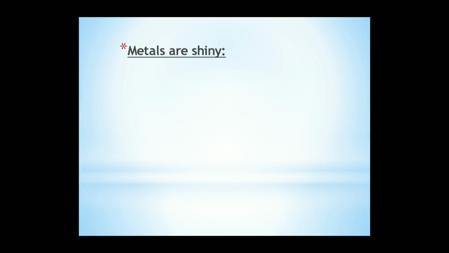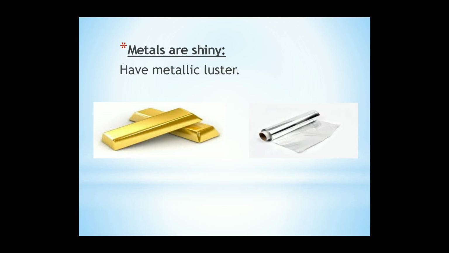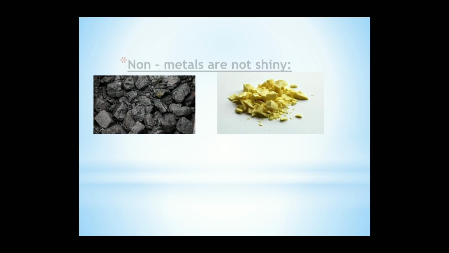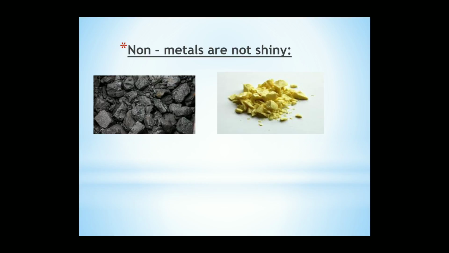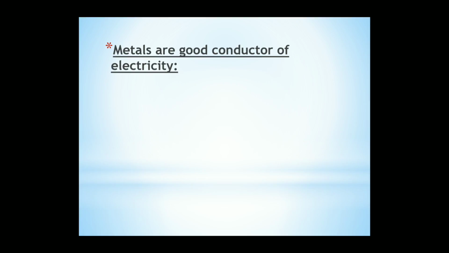First, if we look at the metals, we are going to find them shiny. They have metallic luster, like gold and aluminium. But if you look at the non-metals, such as carbon and sulfur, you are going to find them not shiny. They have no metallic luster. This is number one. Second, metals are good conductors of electricity.